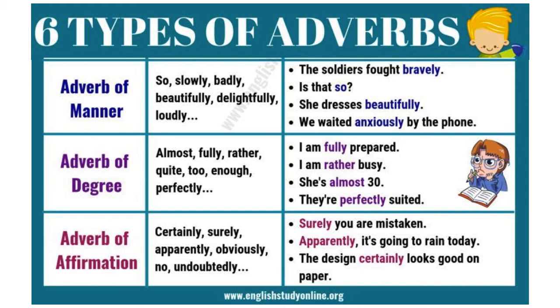How busy are you or how far are you busy? I am rather busy. So you can ask how, but actually it means how far or how much. She's almost 30. They are perfectly suited. So in all these examples, the words fully, rather, almost and perfectly are adverbs of degree.